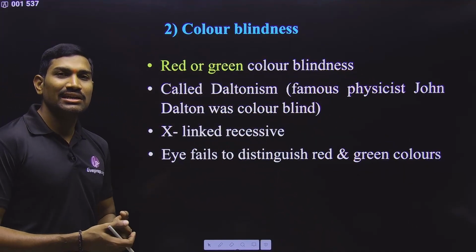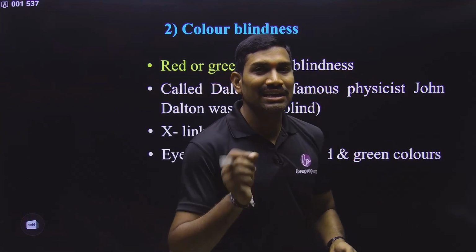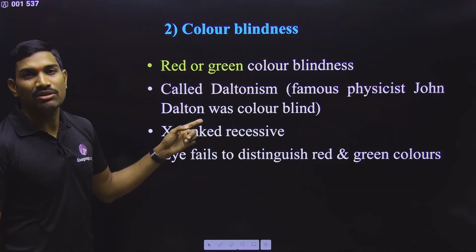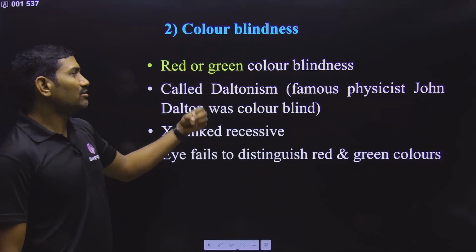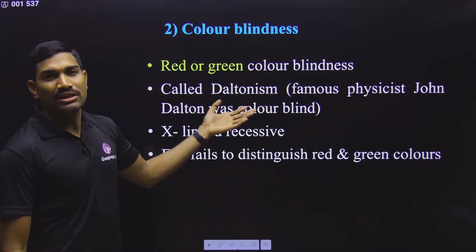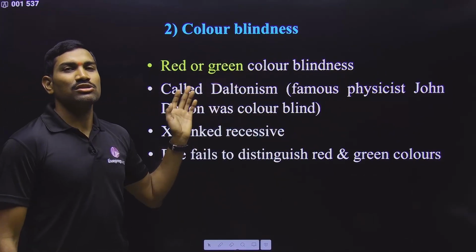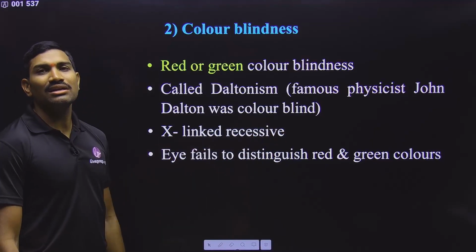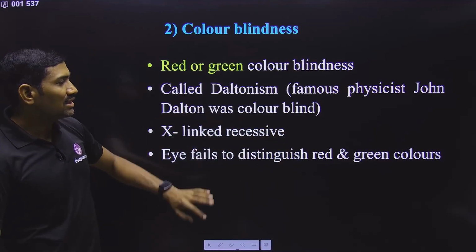Why can they not see the color? Because in the eyes, for color vision, cones are responsible, and those cones are affected by this particular gene mutation. That's why this individual cannot see these colors, and that's why it is red-green color blindness. It is also called Daltonism, because John Dalton also suffered from this disease. That's why it is called Daltonism.